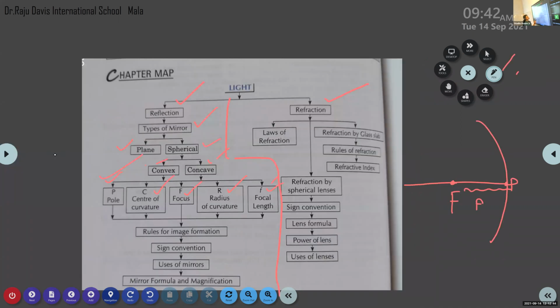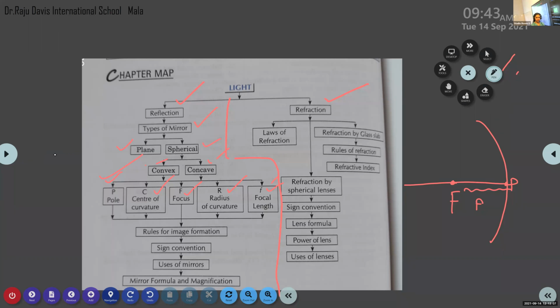The next one is rules for image formation. How many rules are there for image formation? We are going to discuss ray diagrams using spherical mirrors. How many rules are there? Four, four rules are there. So the first rule.